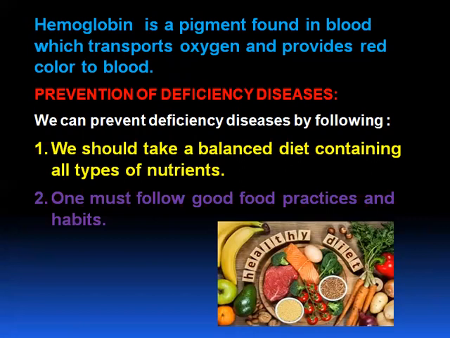Prevention of deficiency diseases. We can prevent these deficiency diseases by following this. What is that? First one, we should take a balanced diet containing all types of nutrients. You will be telling, I don't want to eat that, I don't like this. You should not say that. Every day, whatever your mother gives, you have to eat, whether you like it or dislike it, because it will be helpful for your body. One must follow good food practices and habits. Is it clear, children?